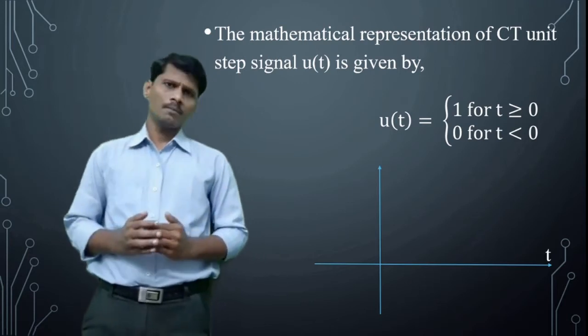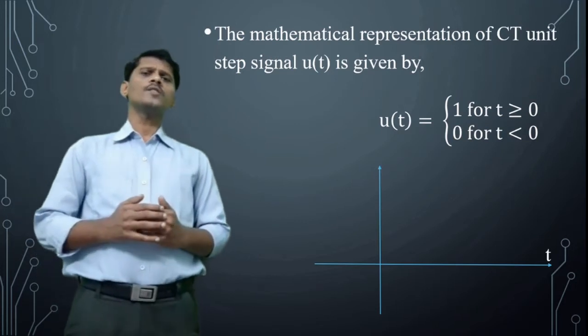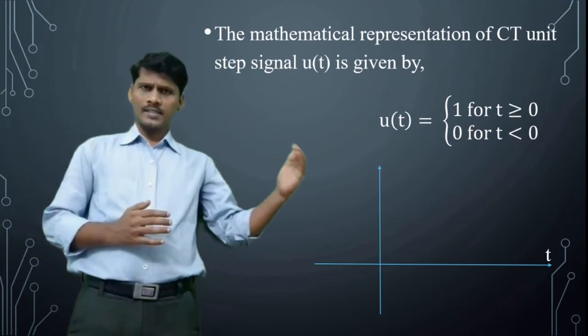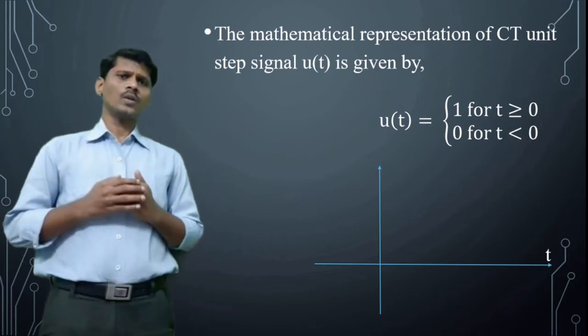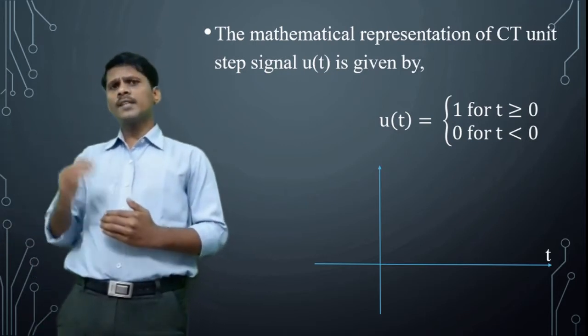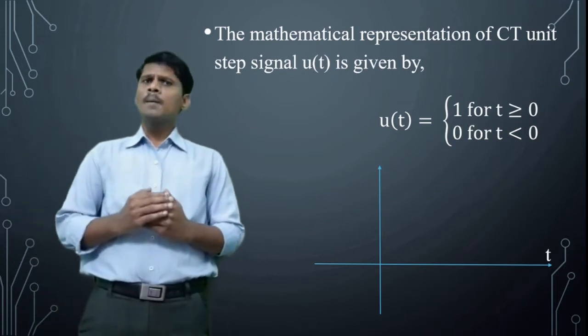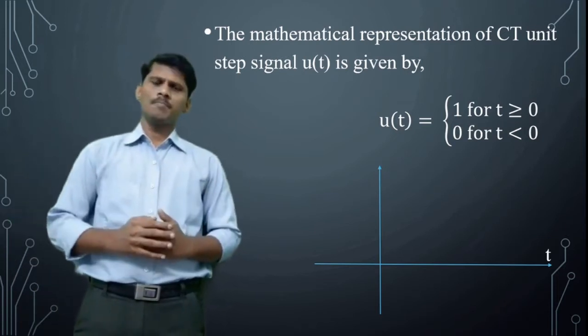The right x-axis is the positive values of time t, and the left x-axis is the negative values of time t.